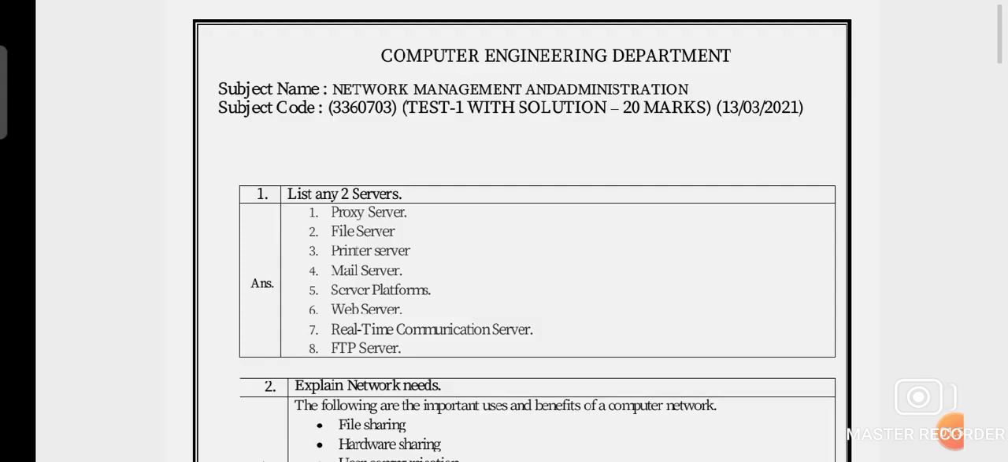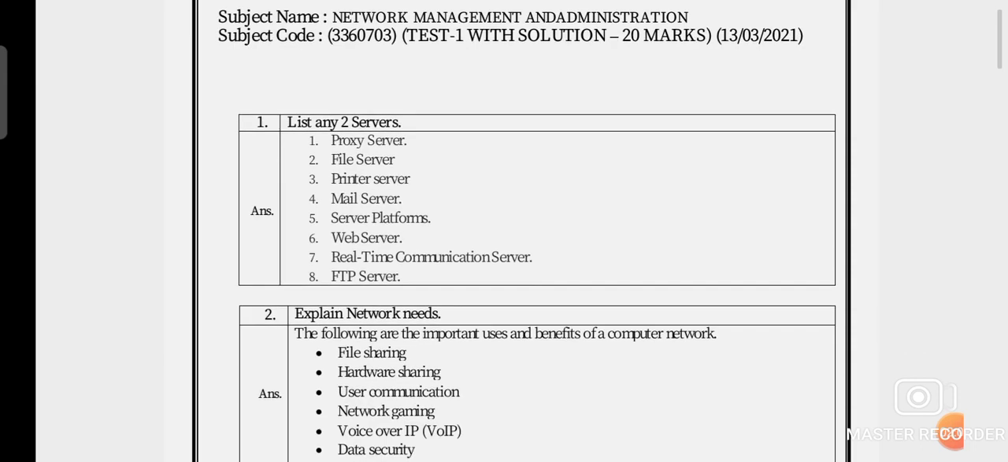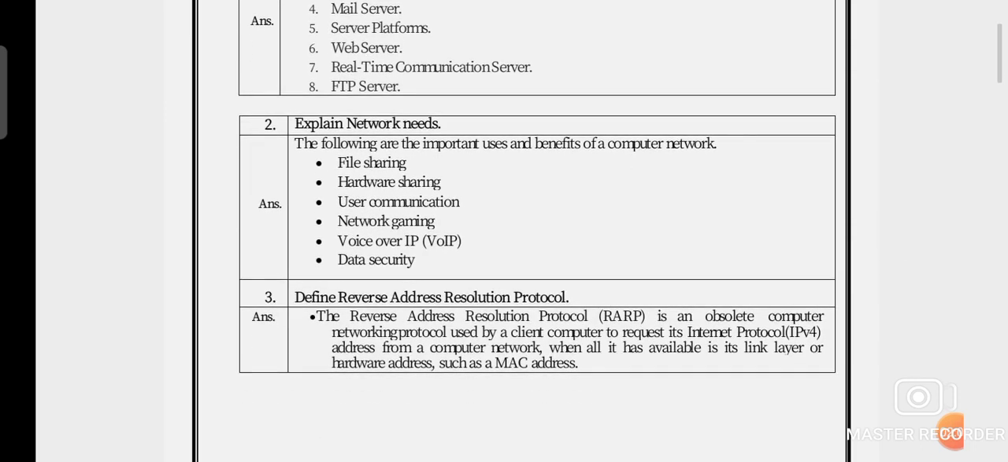The second question is: explain network needs. The answer is: the following are the most important uses and benefits of a computer network. First file sharing, second hardware sharing, third user communication, network gaming, voice over IP, VoIP, and data security. This question was asked in the GTU exam for 2 marks.